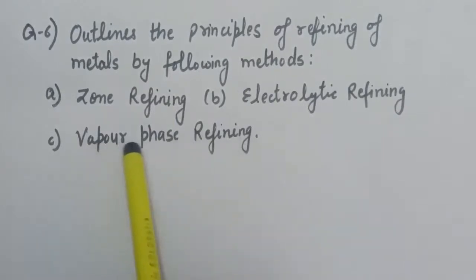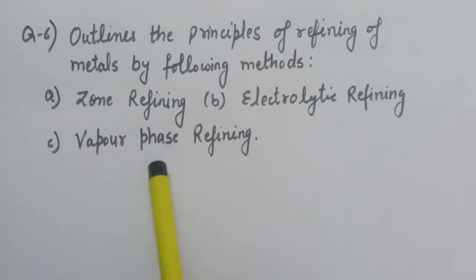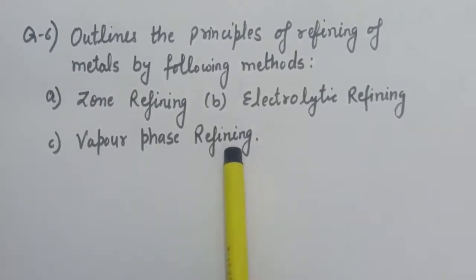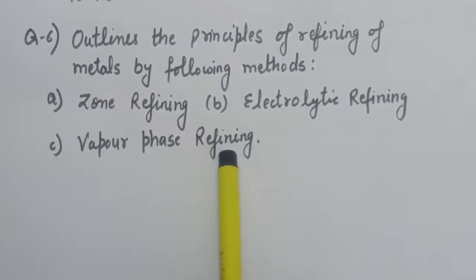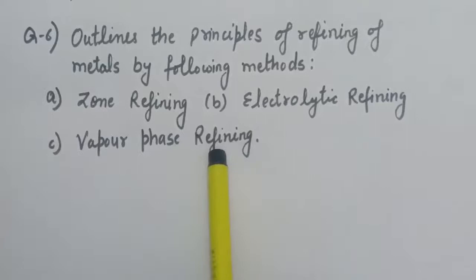Next is vapor phase refining. The principle of vapor phase refining is, first, the metal should form a volatile compound with a suitable reagent, and then the volatile compound should be easily decomposable so that we can get the pure metal. So this is the principle of vapor phase refining.